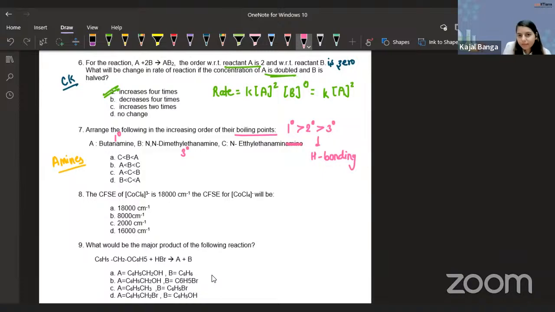So there's a typing error. So this is the only one. N-ethyl ethanamine. So this is my 2 degree amine. Now I already know the answer, guys. What is the answer? We have primary maximum.